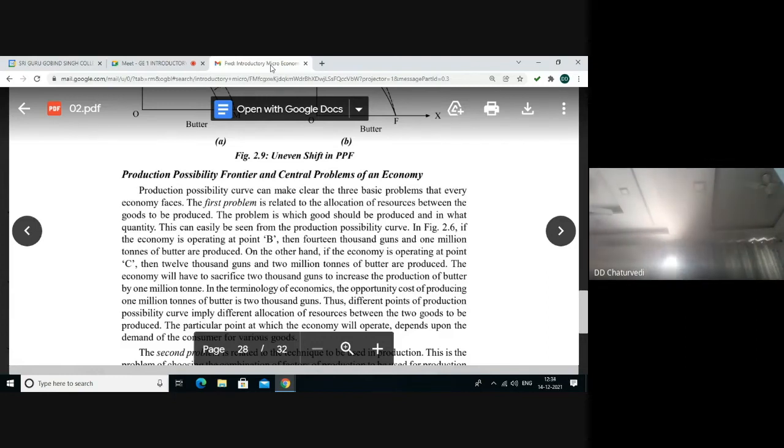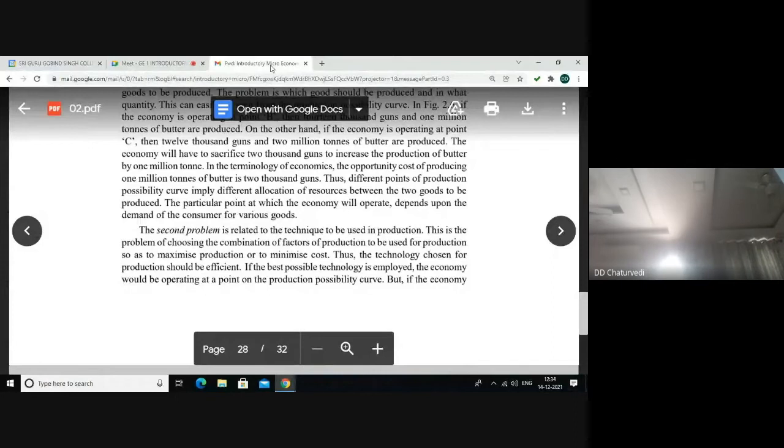In the terminology of economics, the opportunity cost of producing 1 million tons of butter is 2000 tons. Thus, different points of production possibility curve imply different allocation of resources between the two goods to be produced. A particular point at which economy actually operates depends upon the demand of the consumer for different goods.